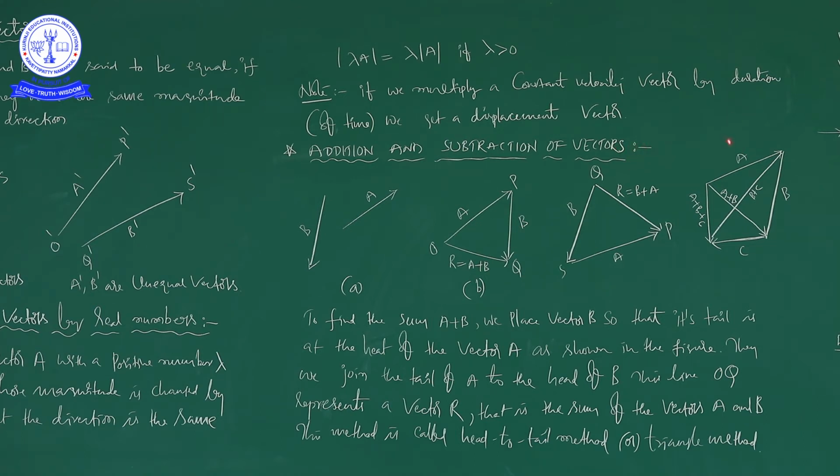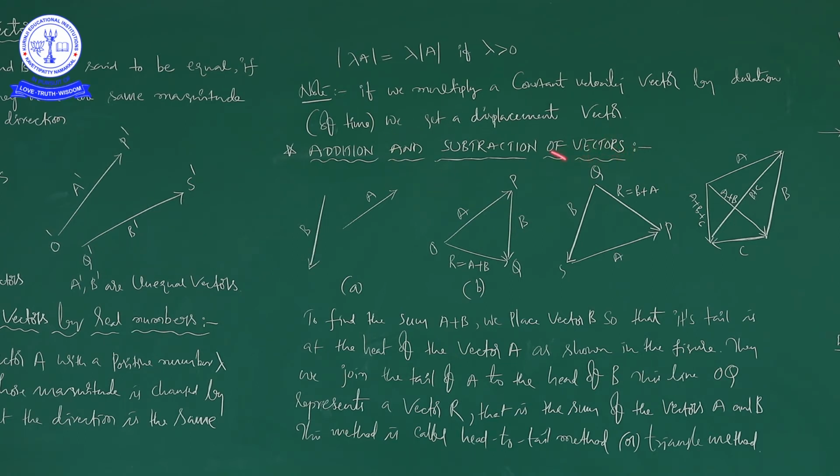If you go for scalars, addition and subtraction is general. Scalars are just ordinary numbers, so how do we add two ordinary numbers? For example, 2 plus 3 is equal to 5. Similarly, 3 minus 2 is equal to 1. So, if you take two scalar quantities, you can add and subtract them as we do for ordinary numbers. But in the case of vectors, it is not possible that way because vectors have both magnitude and direction. So, direction is also important, right.